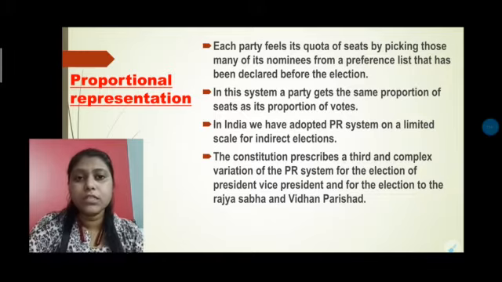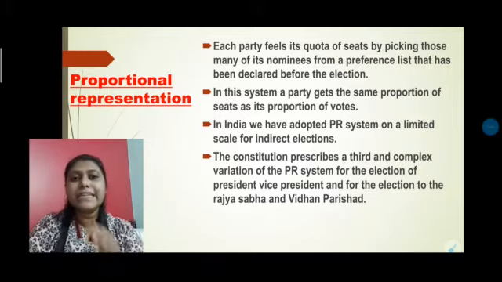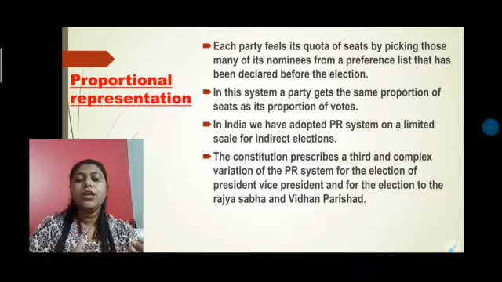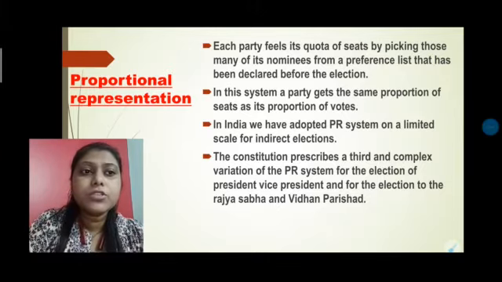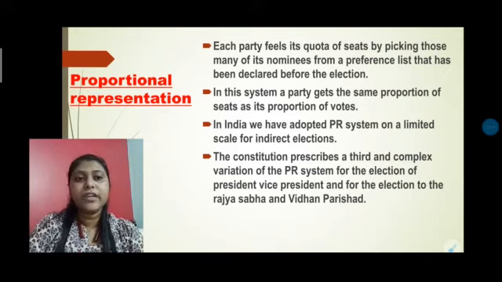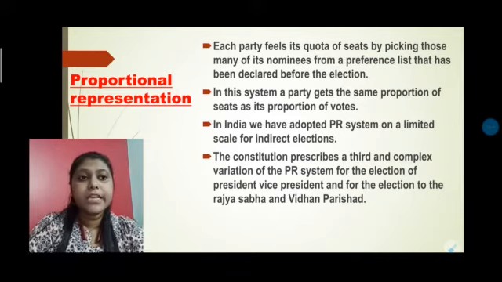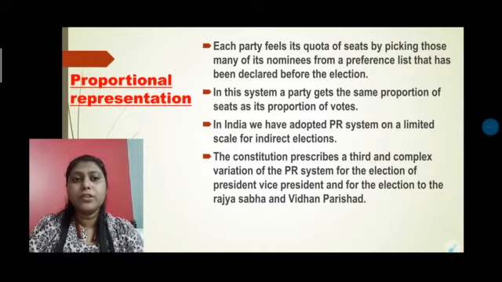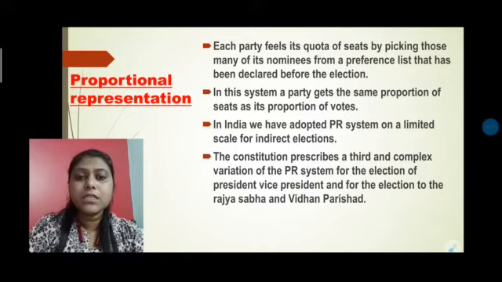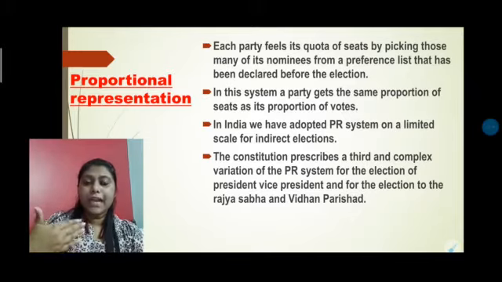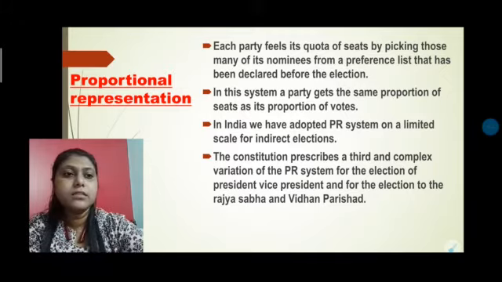It's not possible every time. So for that reason, the list system is much easier, and it is adopted in very normal elections. The Constitution prescribes a third and a complex variation of the PR system for the election of the President, Vice President, and for the election of the Rajya Sabha and Vidhan Parishad. So basically, proportional representation is another kind of election which is used in these cases.